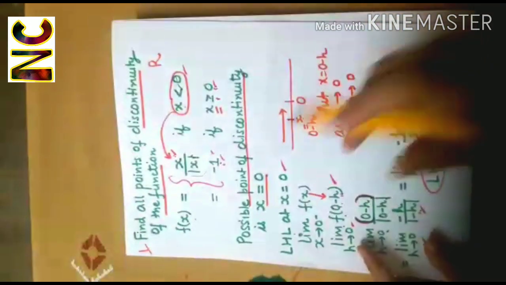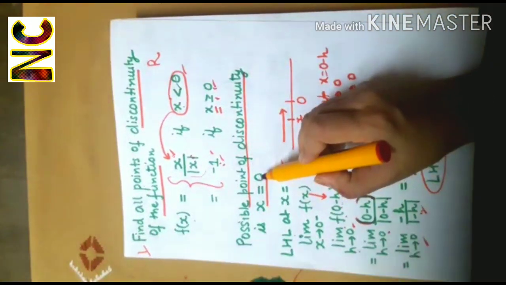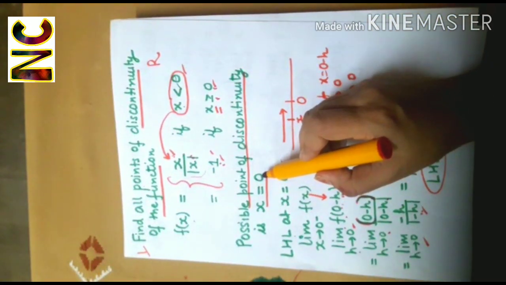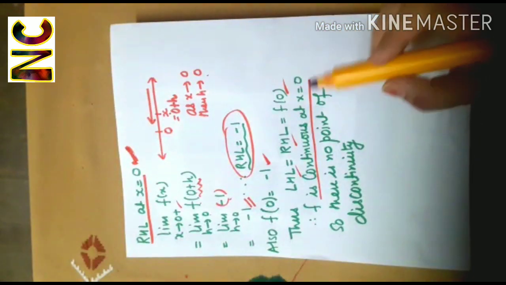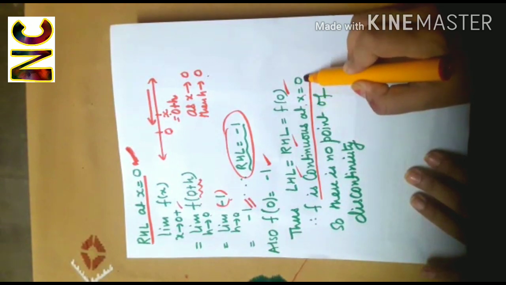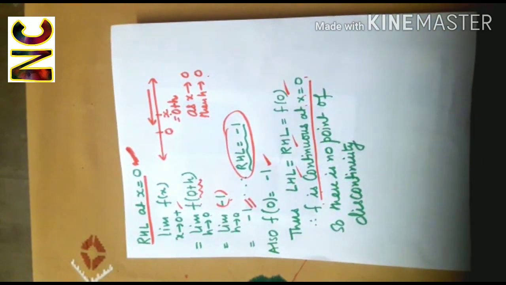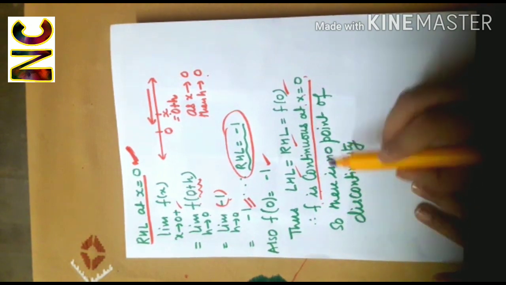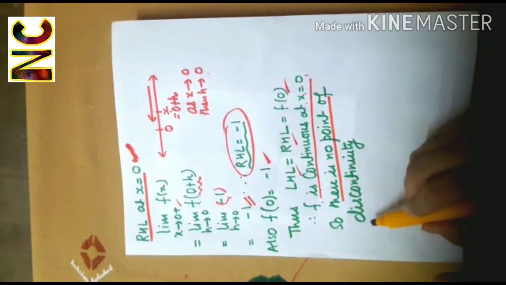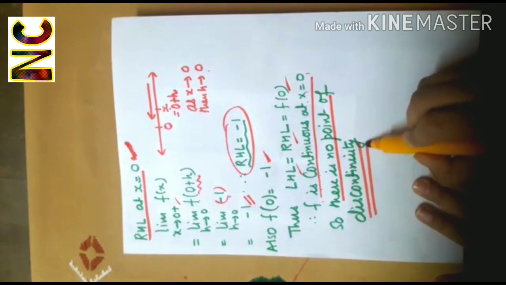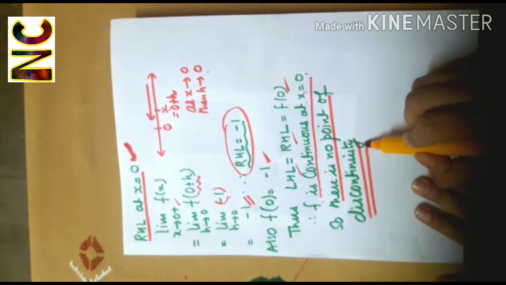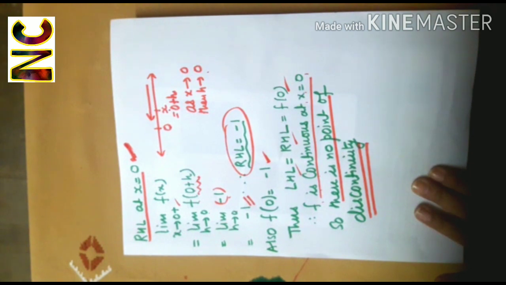Now, 0 was the only possible point of discontinuity. And we have checked that at x equal to 0, the function f(x) is continuous. So therefore, we conclude that there is no point of discontinuity. That means the function is continuous at every point of its domain.